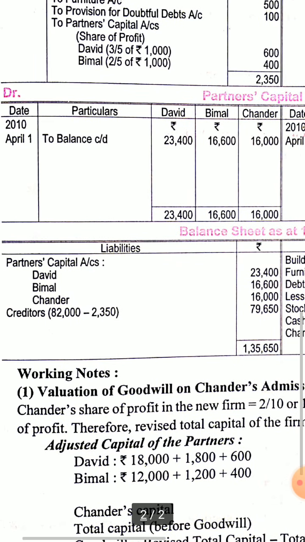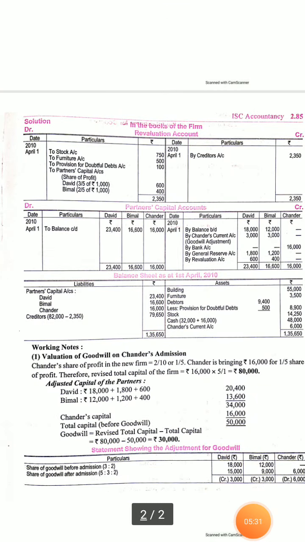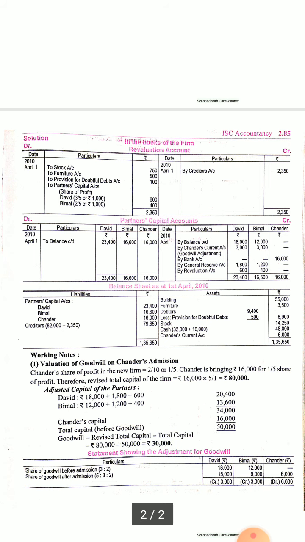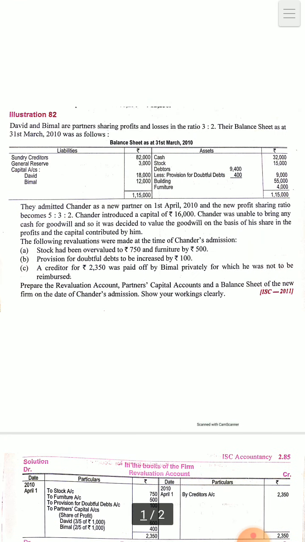And here partners' capital accounts, adjusted, to balance we have got here from the capital account. We will enter the new capital here only, and creditor, as it was said that 2350 will be paid by Bimal, so creditors will reduce by this much, so the balance sheet will match here. So this is the sum of 2011. So thank you.